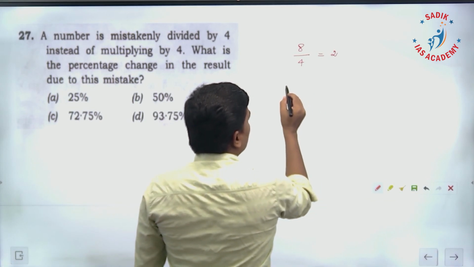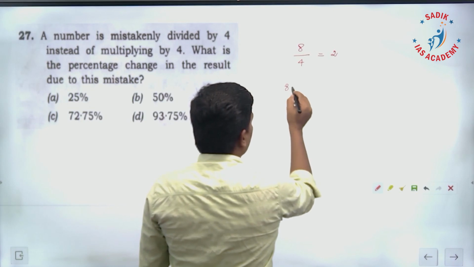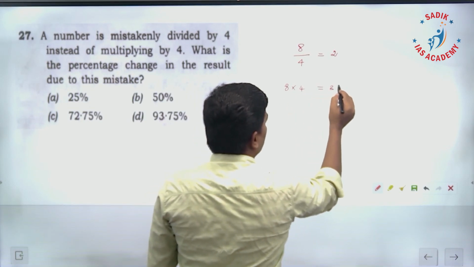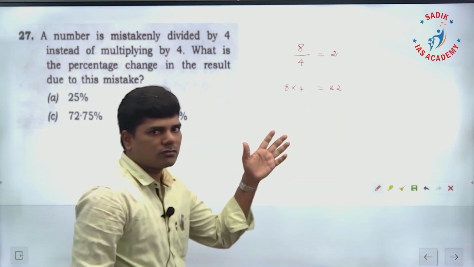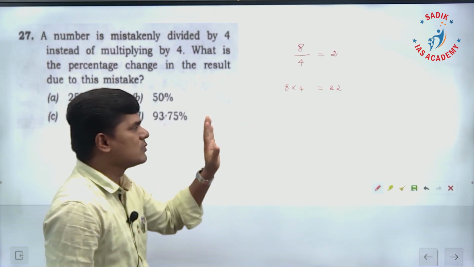I was supposed to do multiplication. Instead, I have done division. So 8 into 4 is going to be 32. Instead of getting 32, I got 2. There is a change in the number. How much percentage is the change? That's what you have to find.